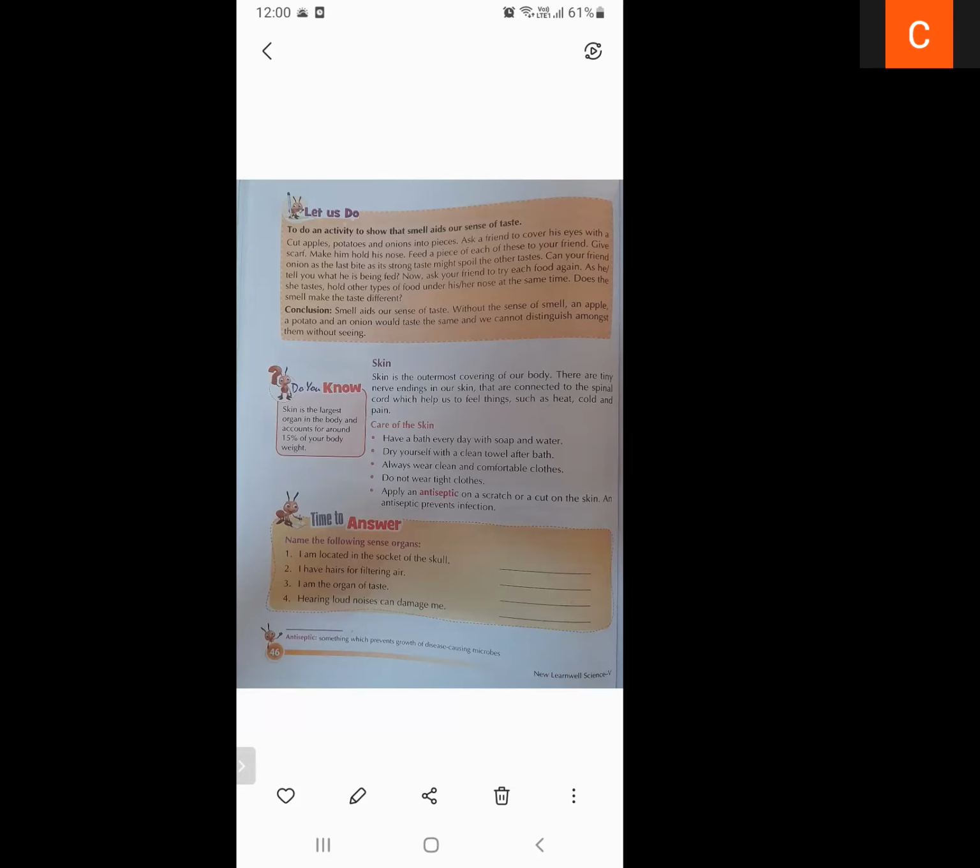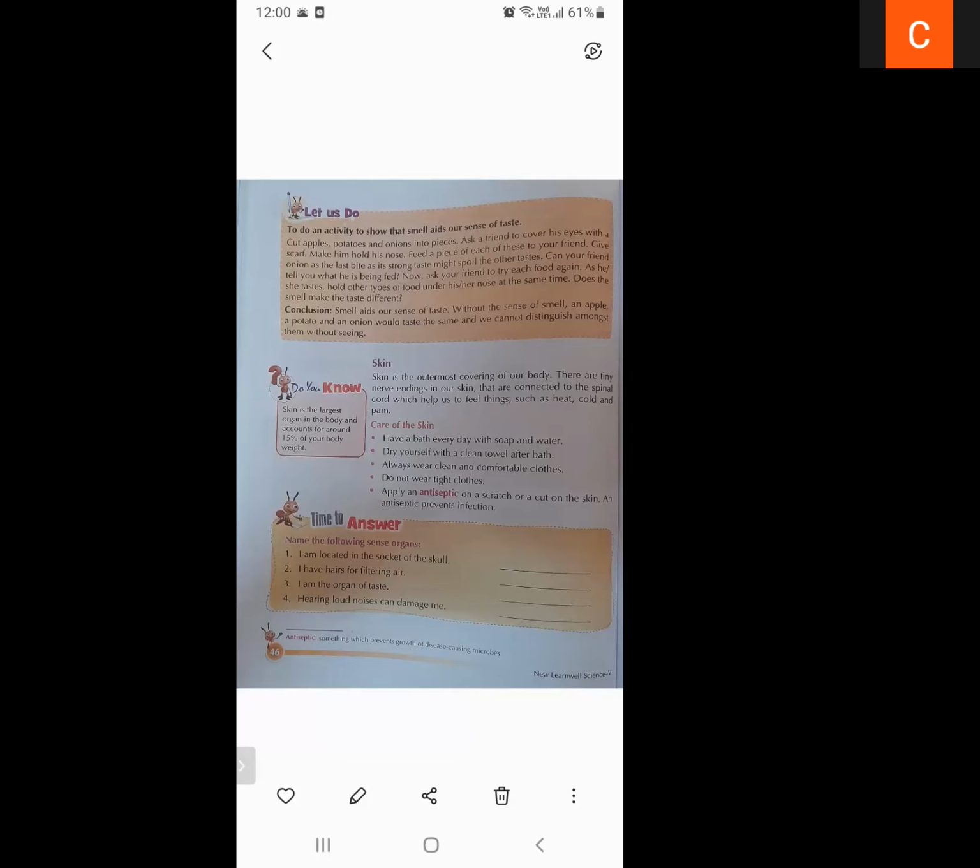So how can you take care of your skin? Have a bath every day with soap and water. Dry yourself with a clean towel after bath. Always wear clean and comfortable clothes. Do not wear very tight clothes. Apply an antiseptic on a scratch or a cut on your skin. An antiseptic will prevent infection. So in this way, we can take care of our skin.